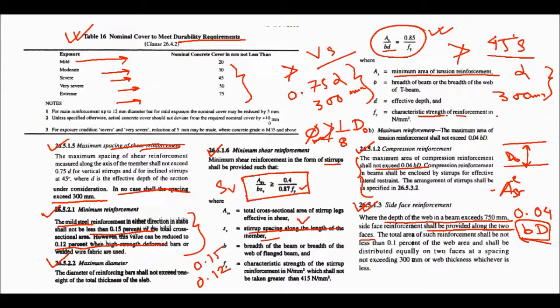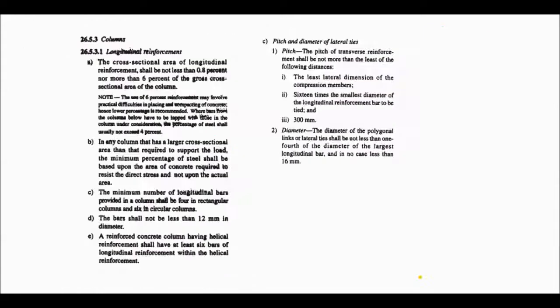The total area of side face reinforcement shall not be less than 0.1% of the web area and shall be distributed equally on two faces of the beam. And spacing should not exceed 300 mm or web thickness, whichever is less. Okay. Now comes to the column.